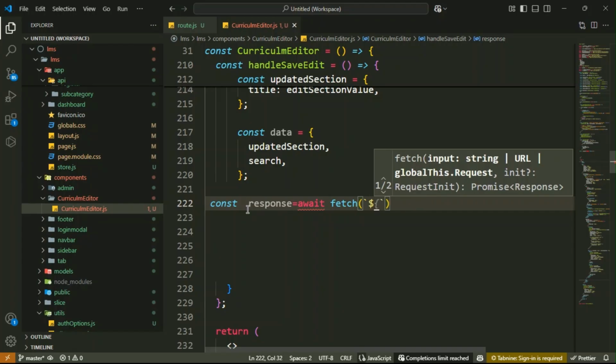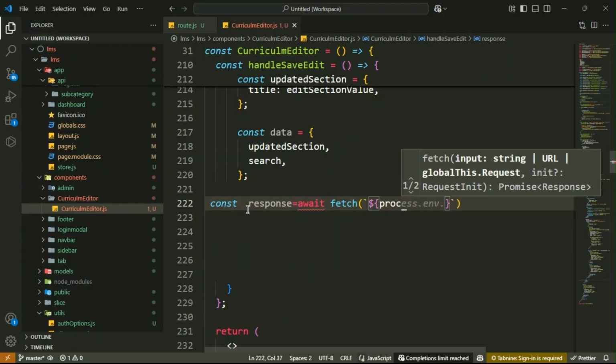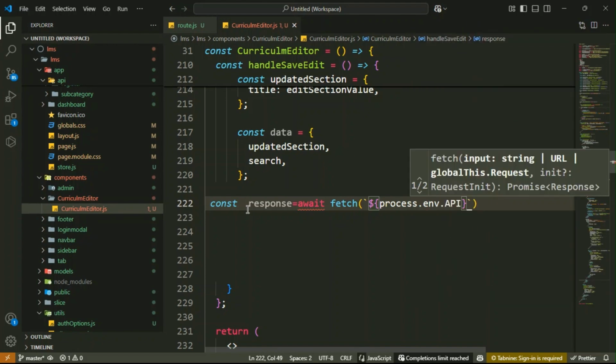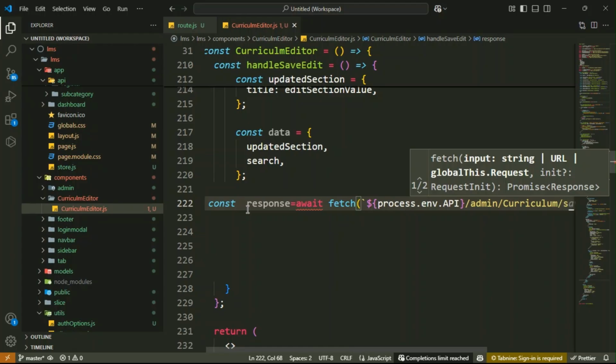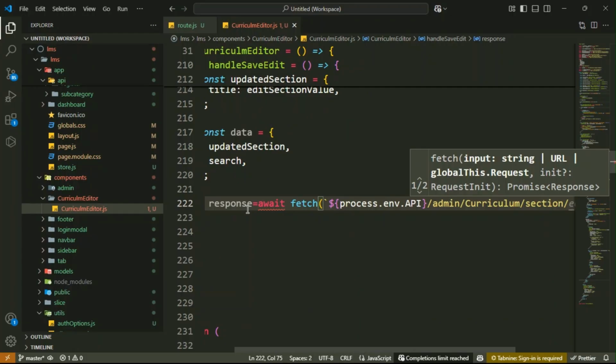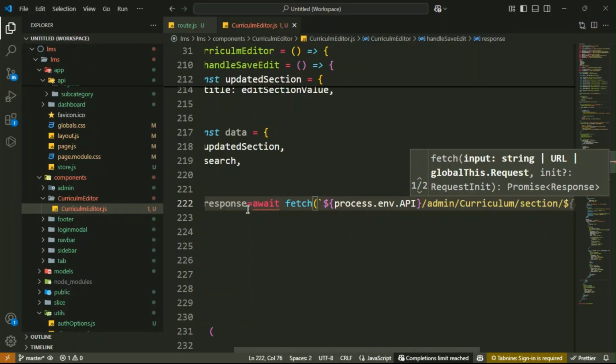Here is the environment variable, process.env dot apis, then forward slash admin, then curriculums, forward slash curriculum, then forward slash section, then forward slash, use the dollar symbol, then inside it updated section dot underscore id.